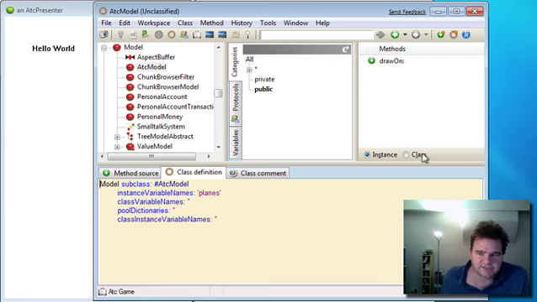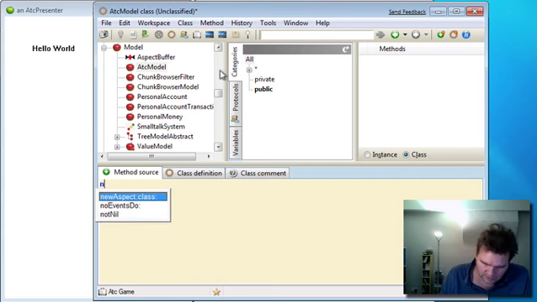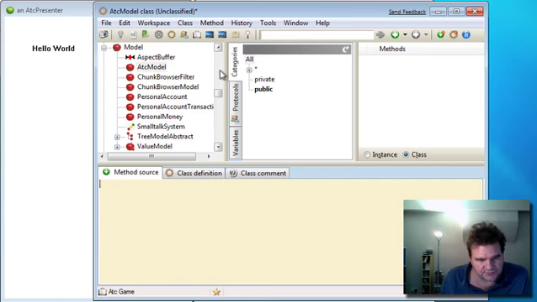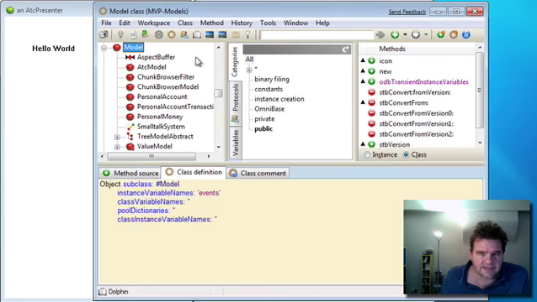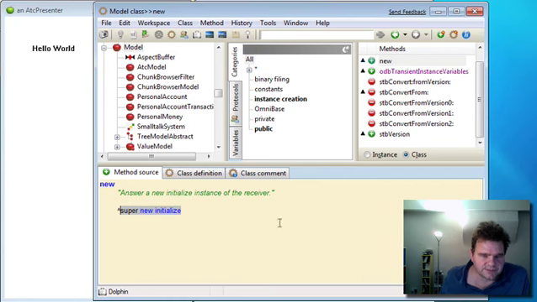So let's do that. I'll create a class side method, new. Oh, in actual fact, we don't need to do this, because if we just go back up here, you'll see that models actually do always get initialized. So we don't need to override that and resend initialize.